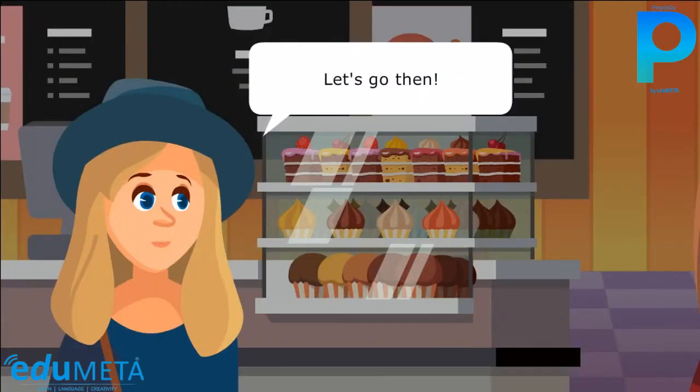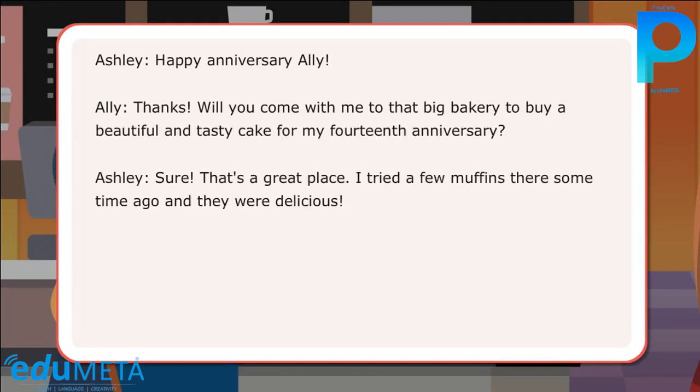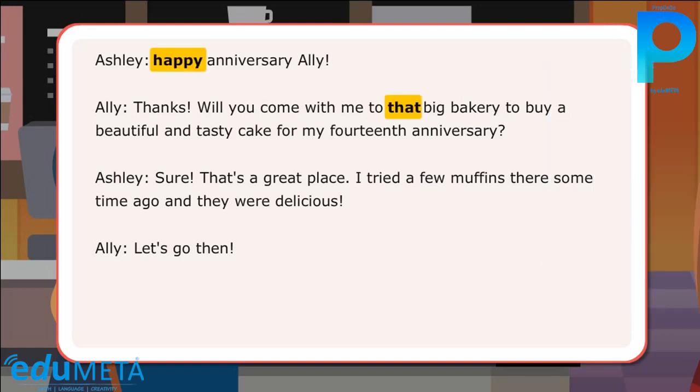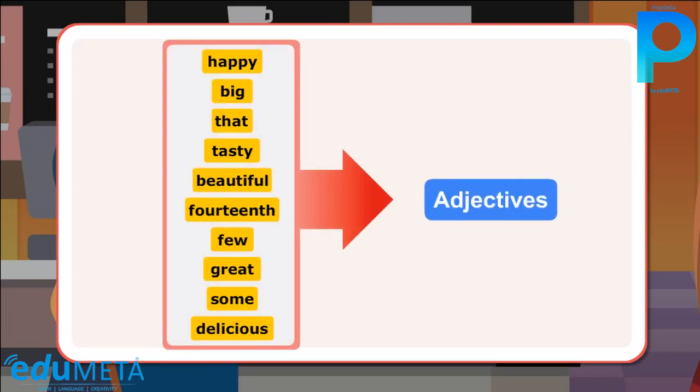Let's go then. In the conversation, Ashley and Ali have used several words that describe and modify the adjectives. The words happy, that, big, beautiful, tasty, 14th, great, few, some, delicious are examples of adjectives.